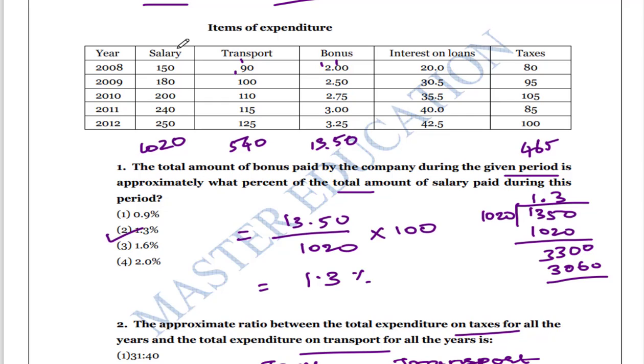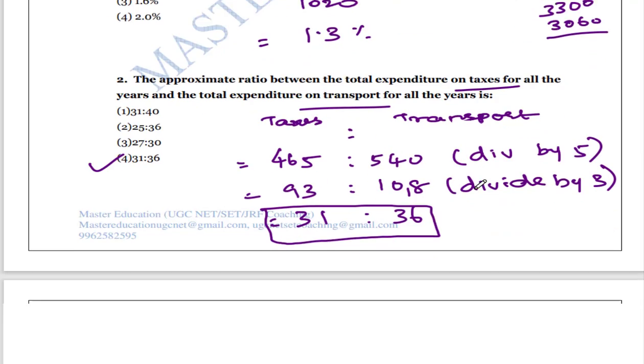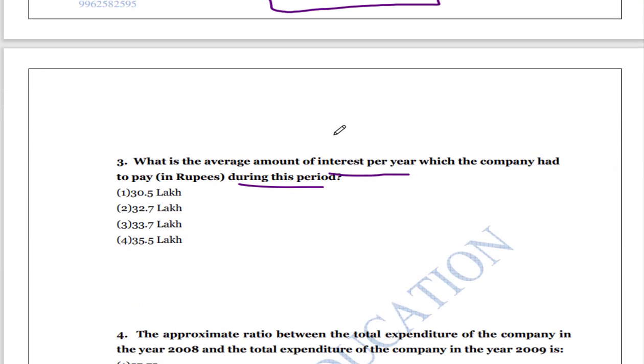You have to first identify the total. Adding the interest values, 5 plus 5 is 10, 15, and so on, and the total comes to 168.5.